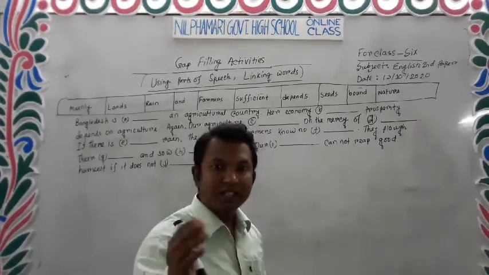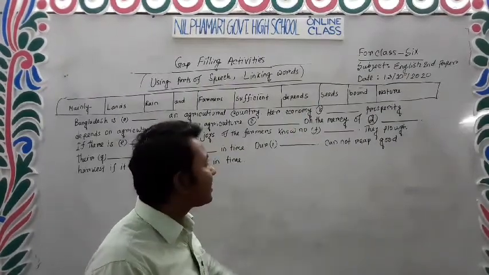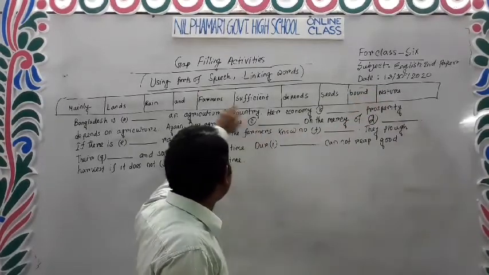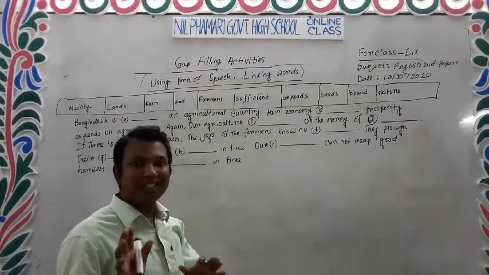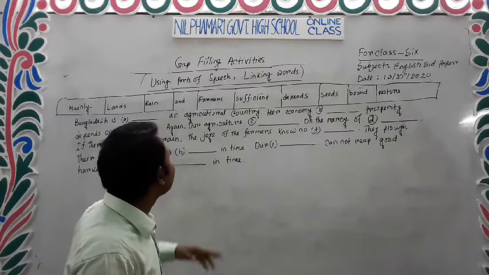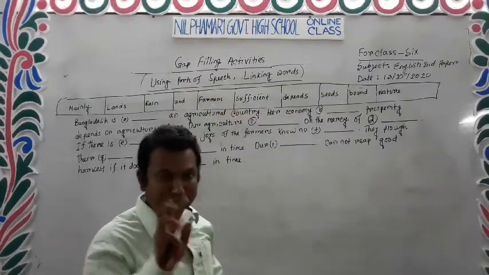Today's class is for class 6, subject English second paper, topic gap filling activities using part of speech and linking words.